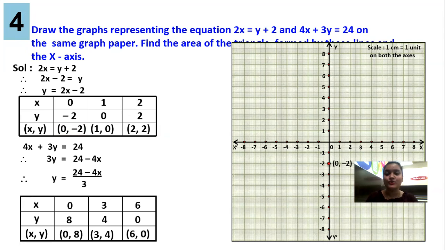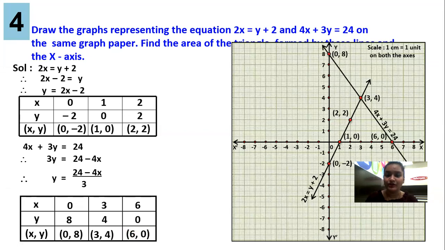1, comma 0. 2, comma 2. 0, comma 8. Look at the graph paper. 0, comma 8 will come on the y-axis. But before that, once we are done with the 3 coordinates, we will draw a line and we will write the name of the equation. 0, comma 8 will be here. 3, comma 4. 6, comma 0. We will draw a line. We will write the name of the equation.